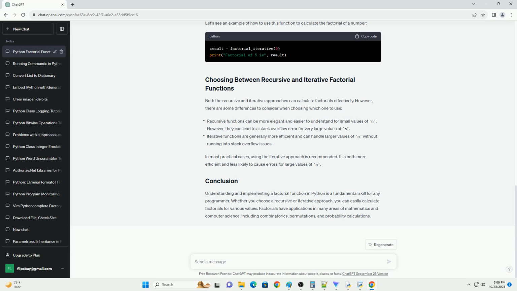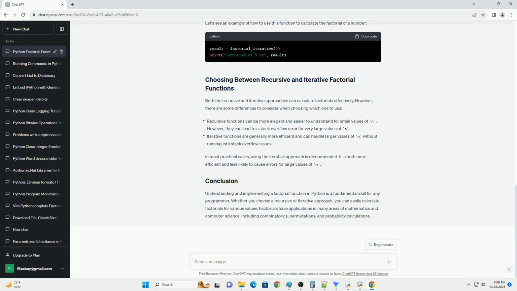Both the recursive and iterative approaches can calculate factorials effectively. However, there are some differences to consider when choosing which one to use. In most practical cases, using the iterative approach is recommended. It is both more efficient and less likely to cause errors for large values of n.